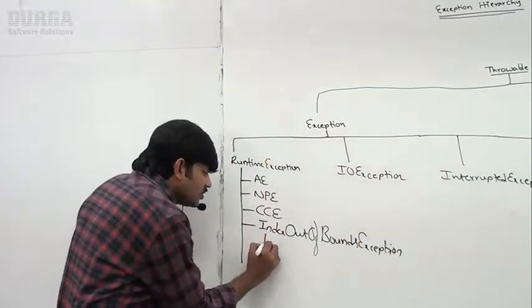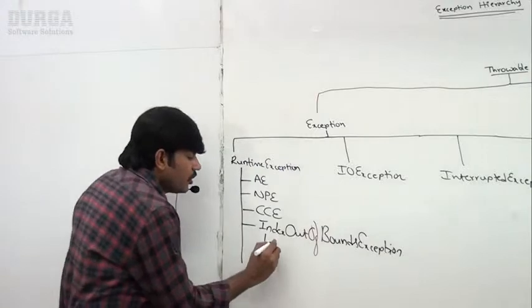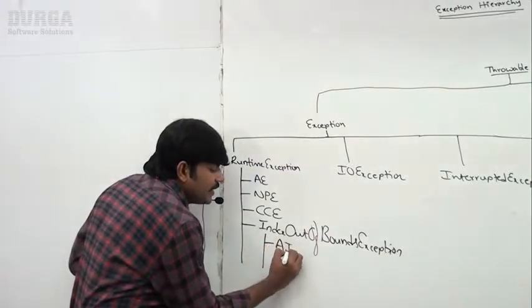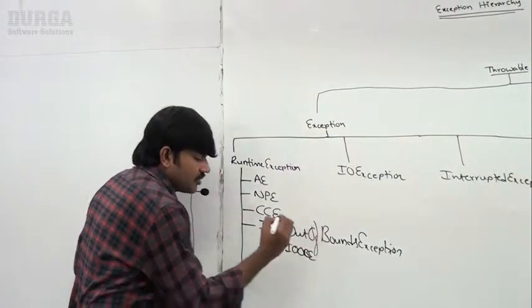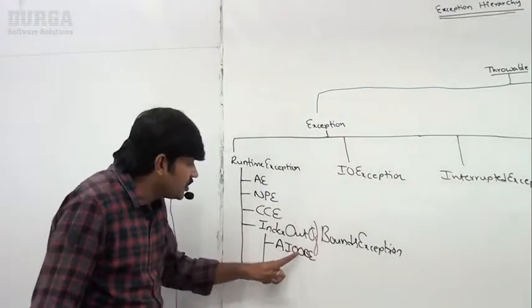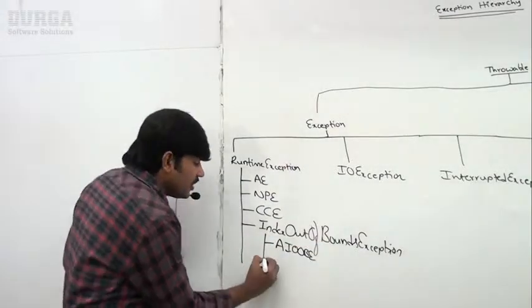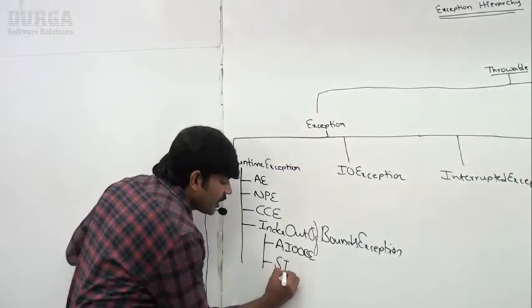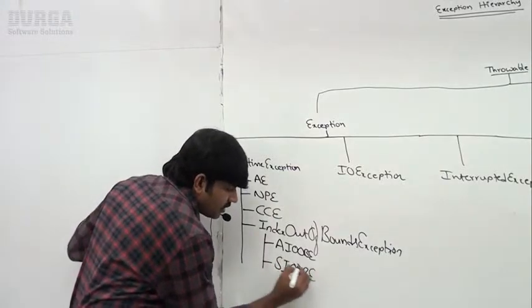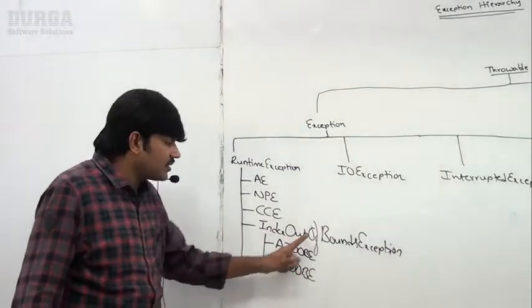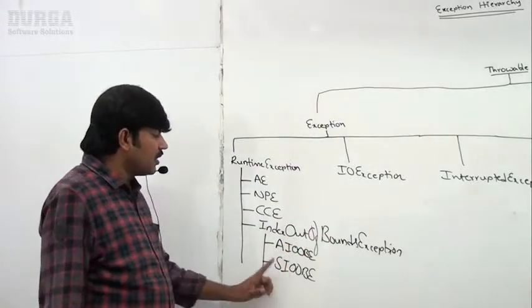For that, the child classes are, sir, array index out of bounds exception, which is a child class of index out of bounds exception, and string index out of bounds exception, which is also a child class of index out of bounds exception. Remember this one, sir.